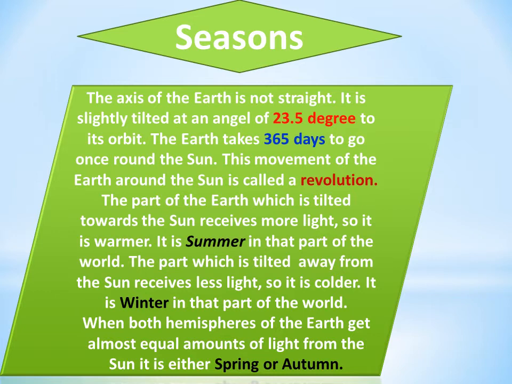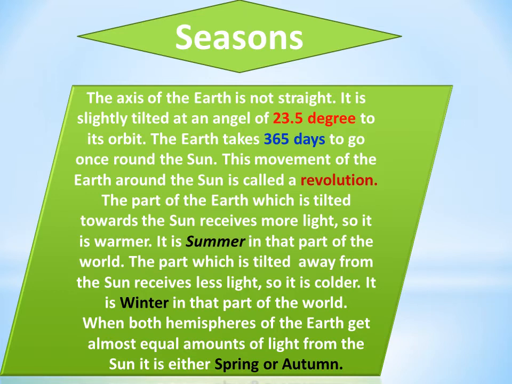The part of the earth which is tilted towards the sun receives more light, so it is warmer. It is summer in that part of the world. The part which is tilted away from the sun receives less light, so it is colder. It is winter in that part of the world.